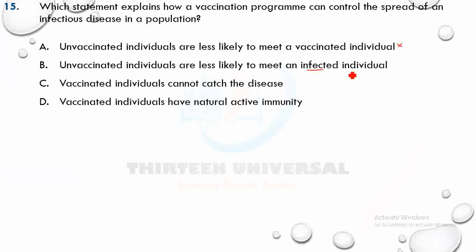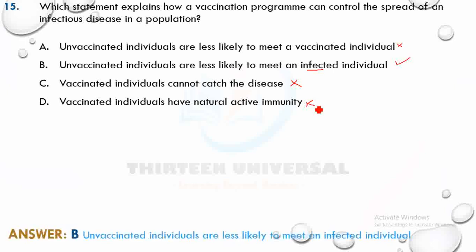That's what we call herd immunity. C says vaccinated individuals cannot catch the disease. They can catch it if they were not given a booster. D says vaccinated individuals have natural active immunity. No, they have artificial active immunity. So the answer is B.